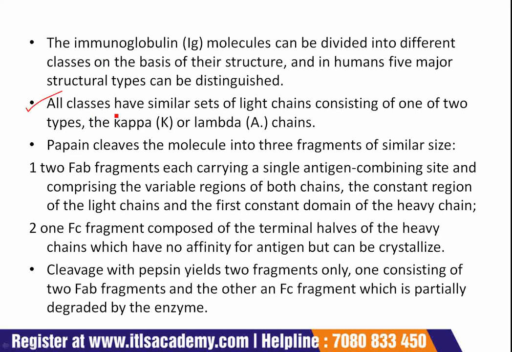All classes have similar sets of light chains consisting of one of 2 types, the kappa or lambda chains. Native immunoglobulins are rather resistant to proteolytic digestion, but certain enzymes have been useful in elucidating their structures.